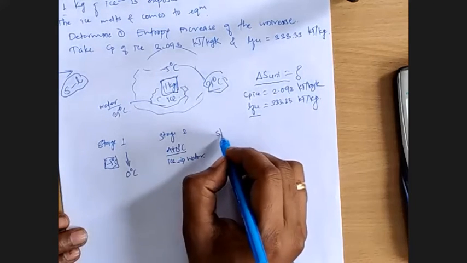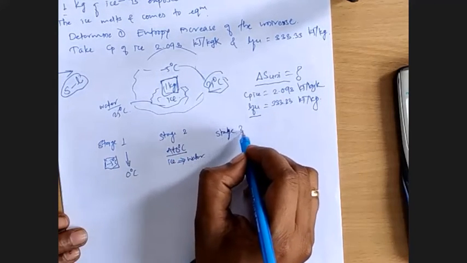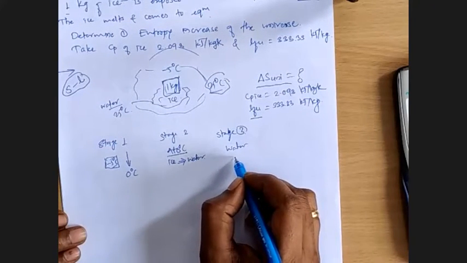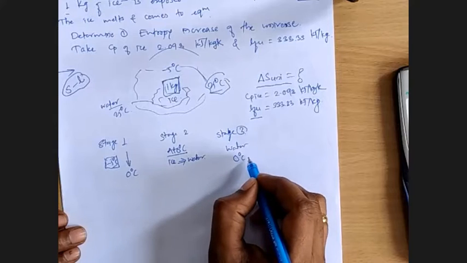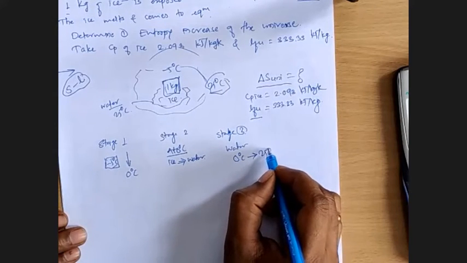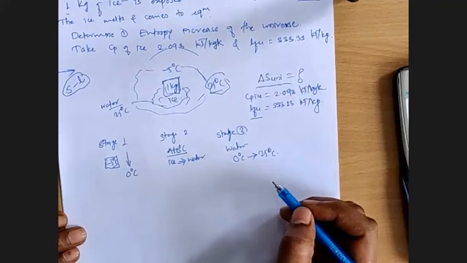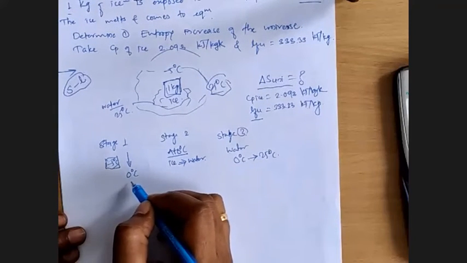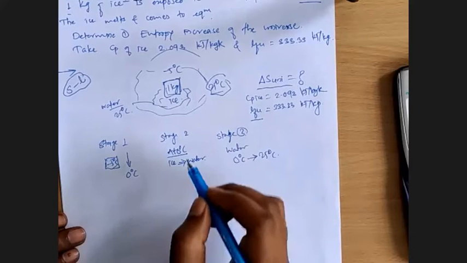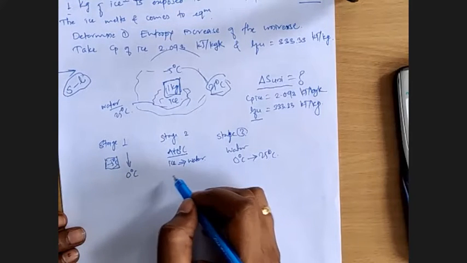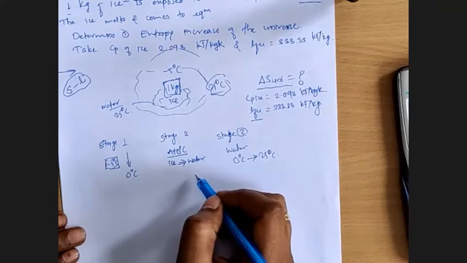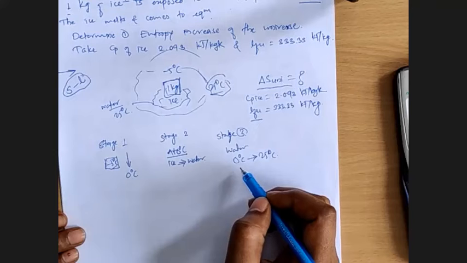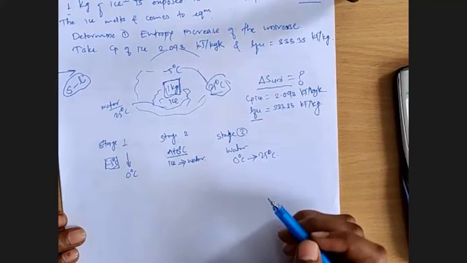And at stage 3, the water will start increasing its temperature from 0 degrees Celsius to 25 degrees Celsius. So initially at ice stage, -5 to 0 degrees Celsius temperature increase. At 0 degrees Celsius, conversion of ice into water, solid to liquid. And at stage 3, increase of temperature of that water from 0 to 25 degrees Celsius.